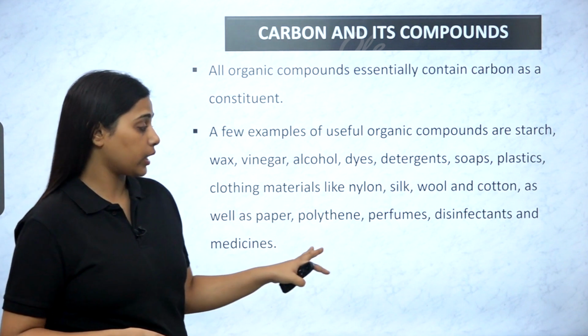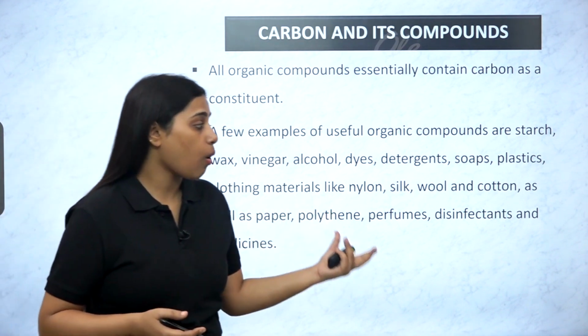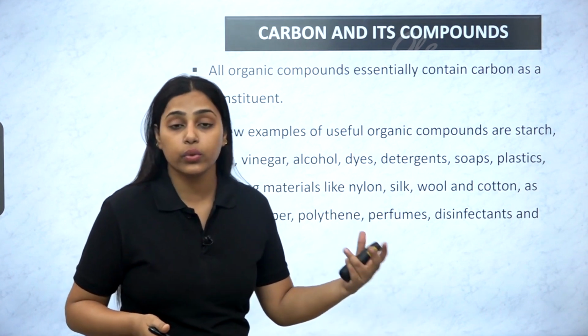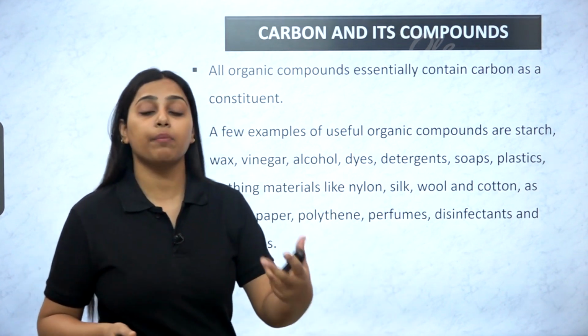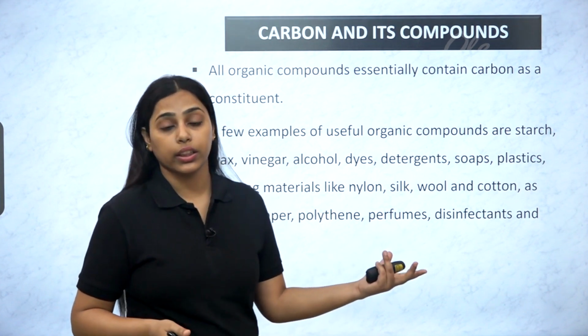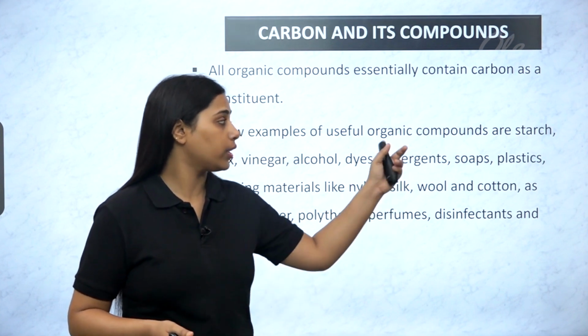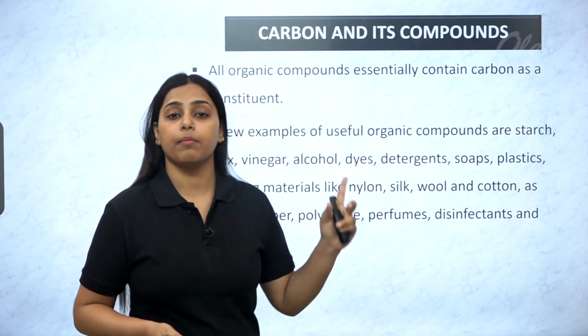Then paper, polythene, perfumes, disinfectants, and medicines. These are all substances that you use in your daily life. They are part of your routine, and they are made up of carbon, along with other elements, and all fall under the category of organic compounds.